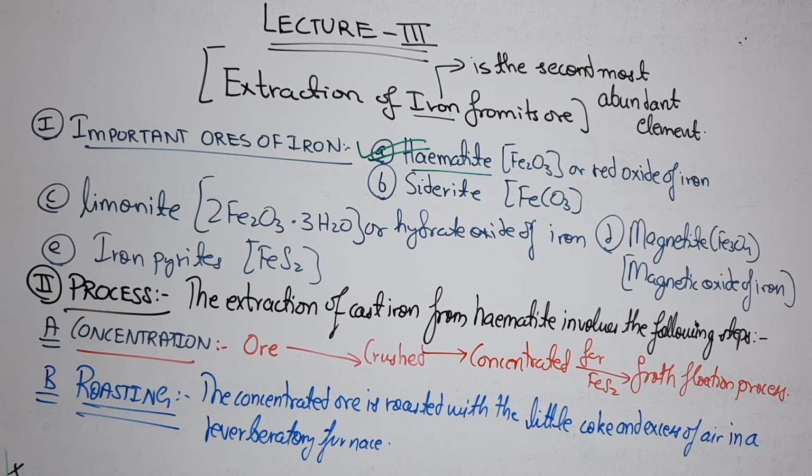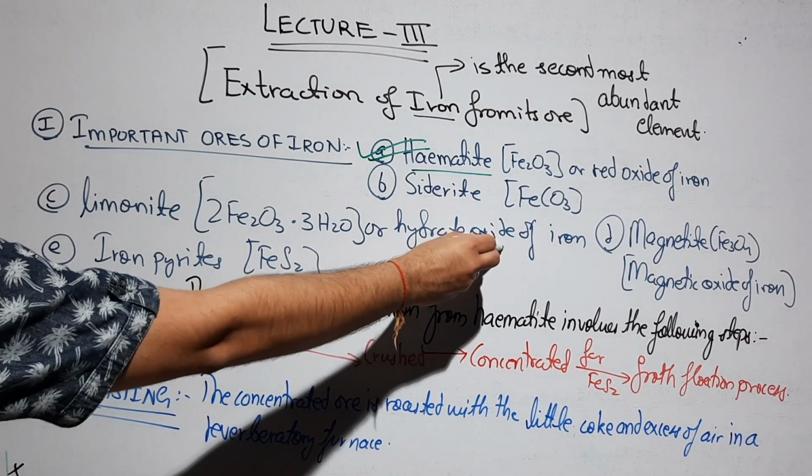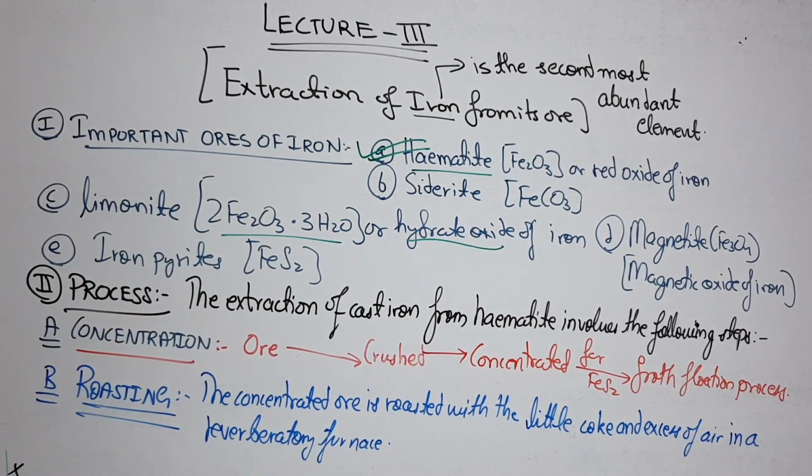All the common names and chemical formulas should be learned very sincerely, because they can be asked for 1 mark. So hematite is Fe2O3, which is also known as red oxide of iron. Siderite is the carbonate ore, FeCO3. Limonite is the hydrated oxide ore of iron, Fe2O3.3H2O. Magnetite, as its name says, is a magnetic oxide of iron, Fe3O4. Iron pyrite is the sulfide ore, FeS2.